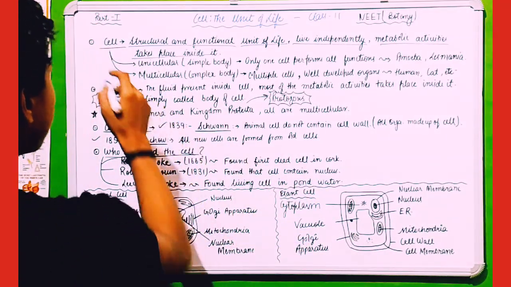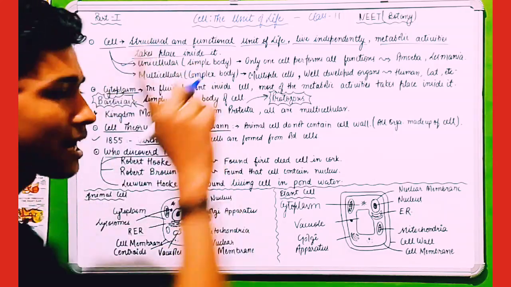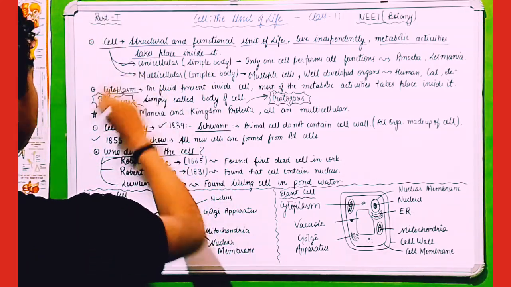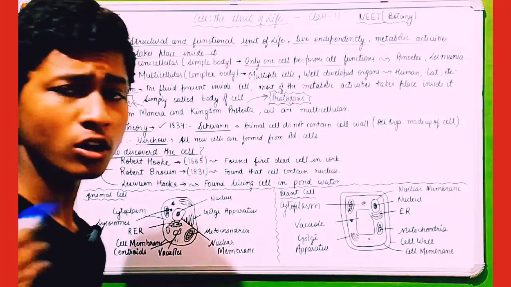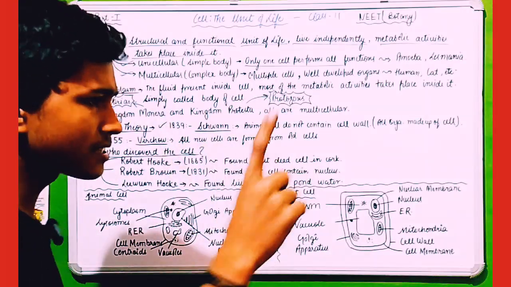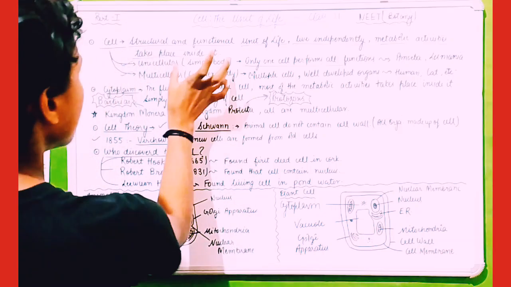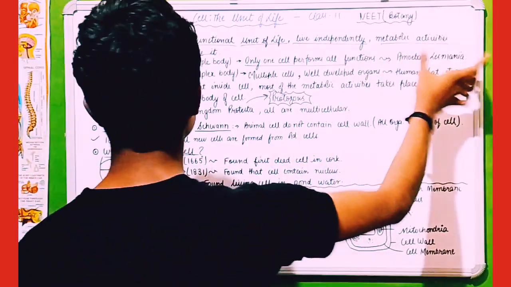Cell is basically of two types. Organisms are classified into two types: unicellular and multicellular. What are unicellular? Means the organism contains only a single cell and the cell performs all the functions. They have a simple body, like amoeba, leishmania.